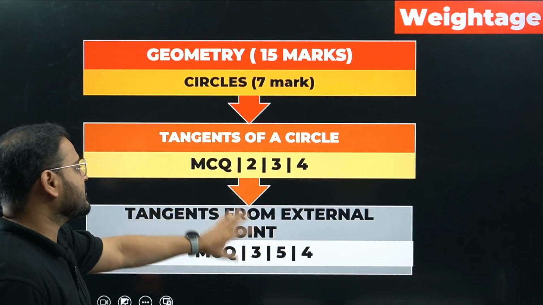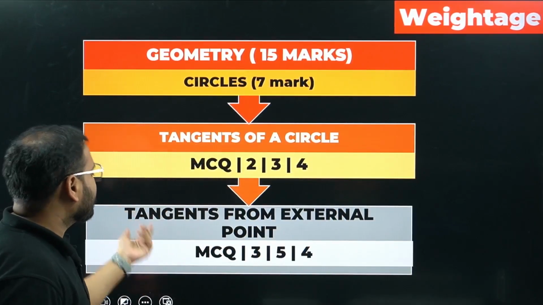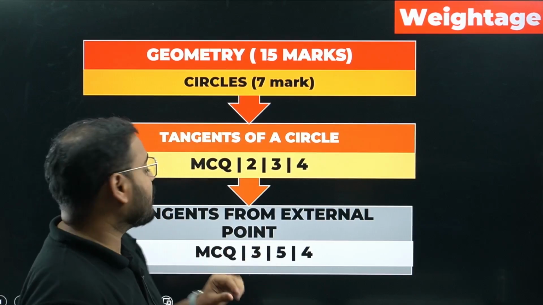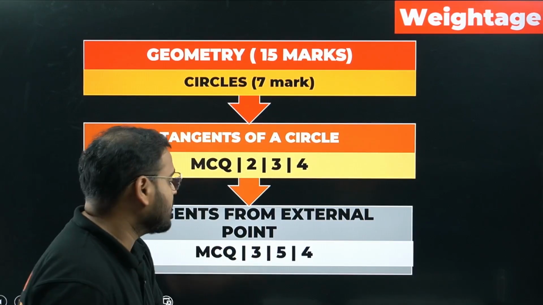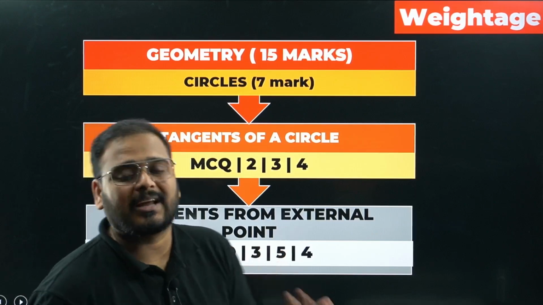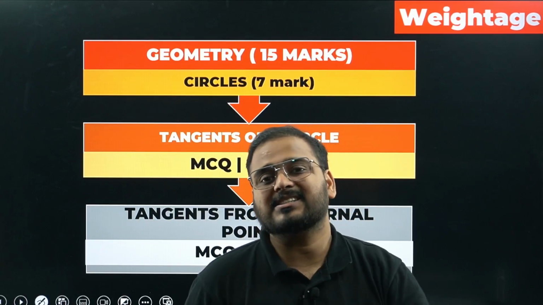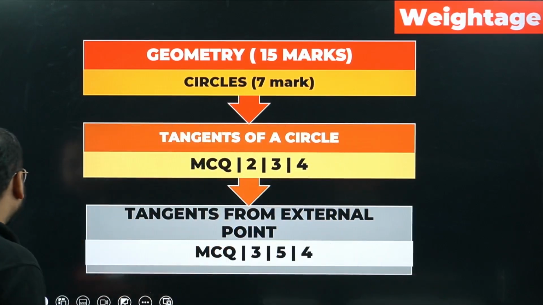Again, 2 marker and 3 marker are there for this particular topic, tangents of a circle. From the external point, if you draw a tangent, then on that concept even a 5 marker question can be asked. 4 marker, MCQ, 3 marker, all can be asked. So this is how questions are asked from this chapter, topic wise.